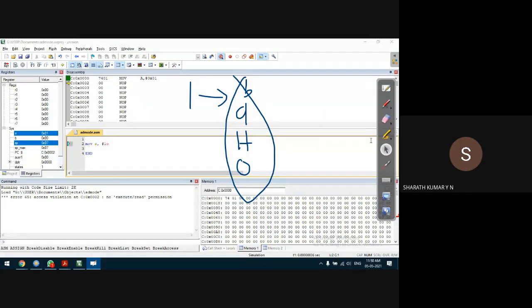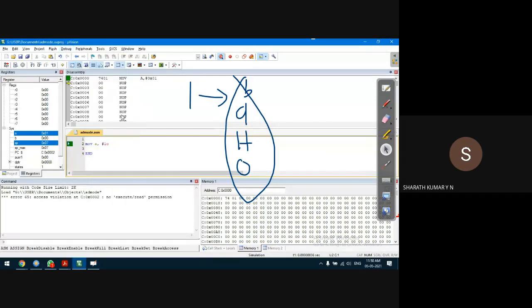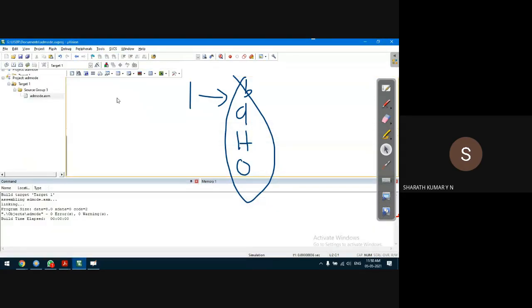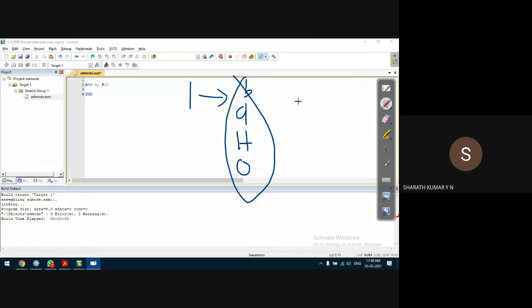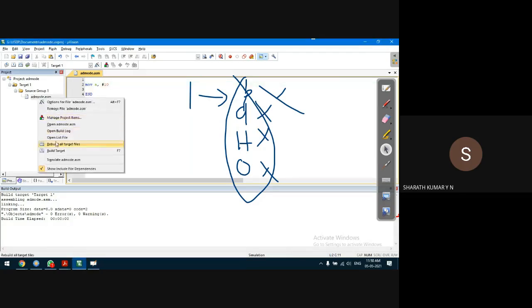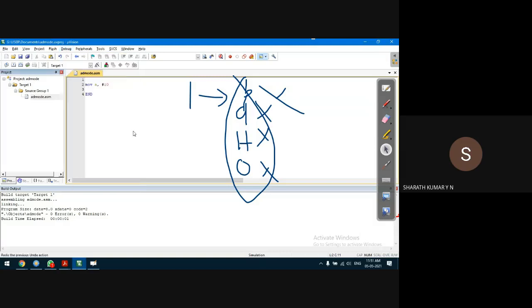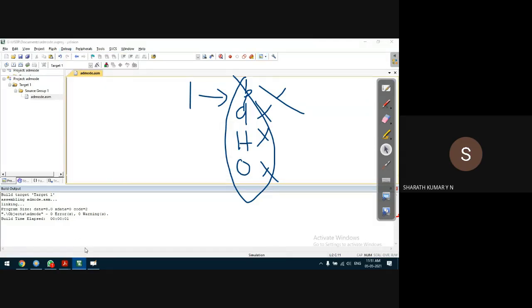Let us try some other number, for example, I'll give it as 10. Let us say something bigger than 9, so that we'll know what the changes are. I'll not specify it as binary, decimal, octal, or hexadecimal. Let us see how the compiler treats this number. Save the file. Right click on source code, build target, debug start session. First of all, we have to check whether the program has any error.